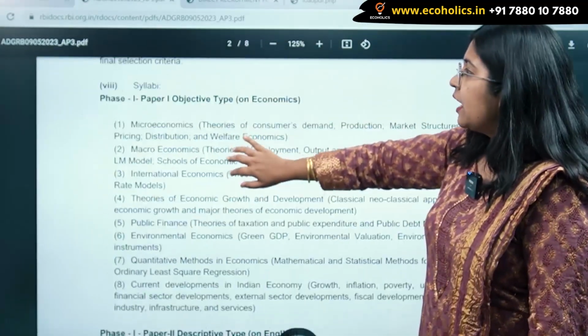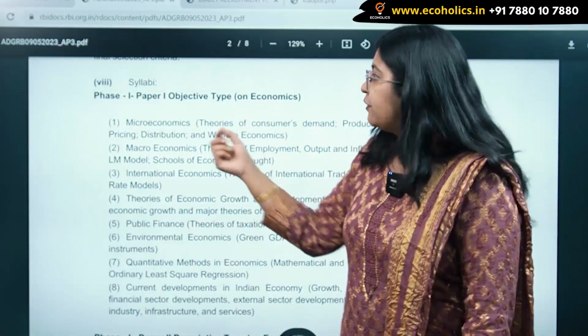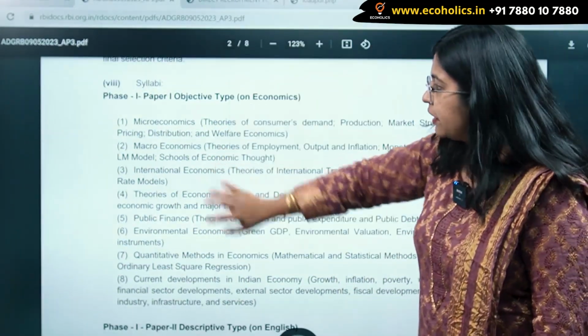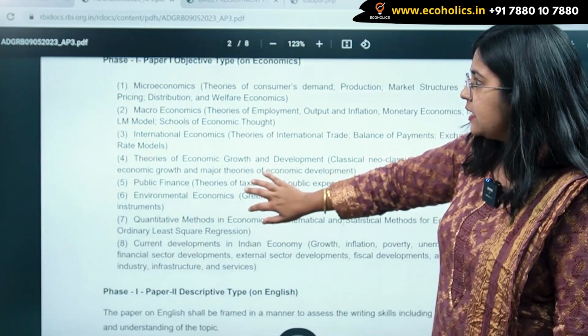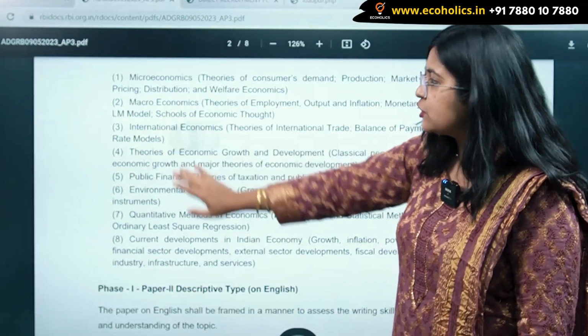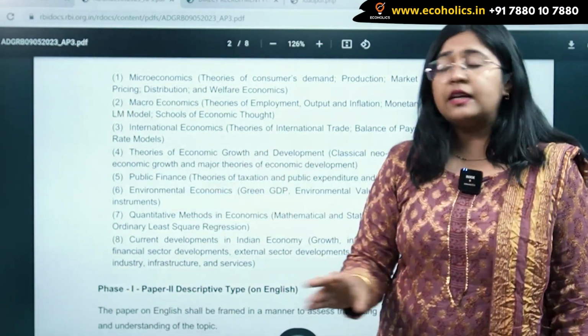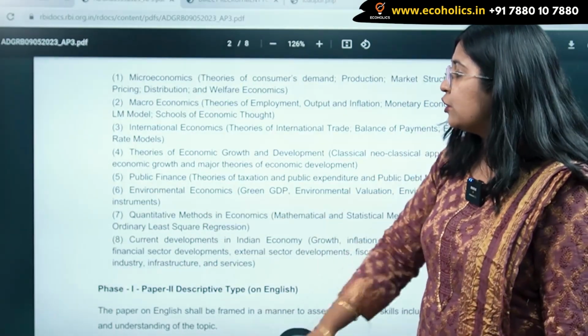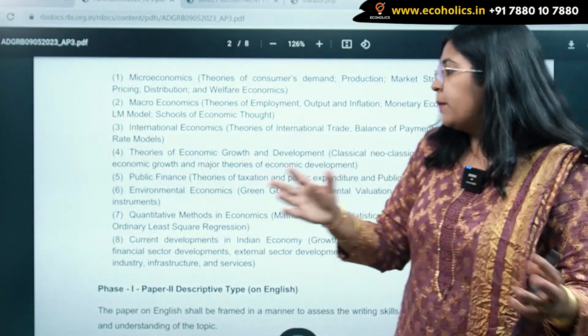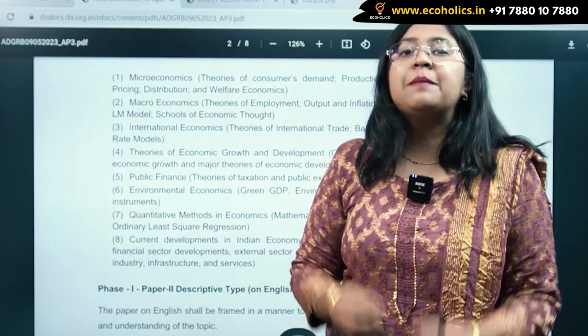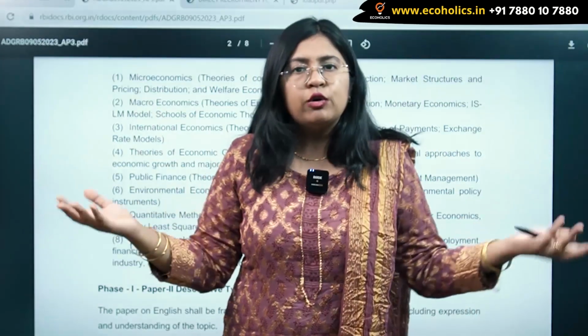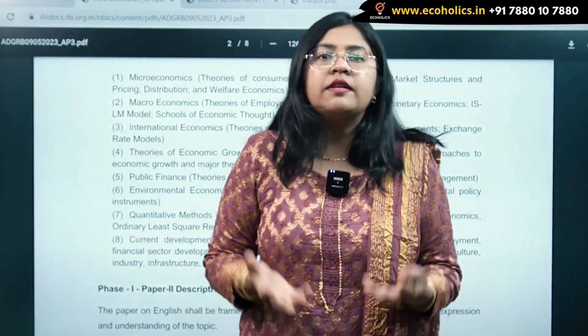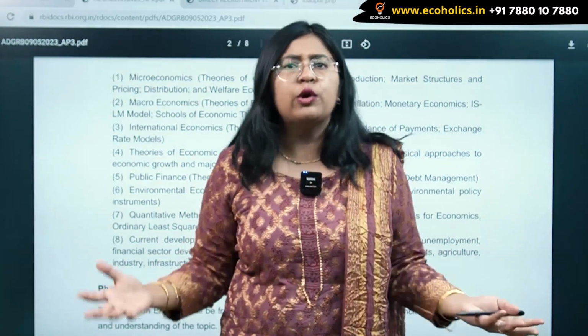Now syllabus for paper 1 objective type economics they have given already. Okay, this is the syllabus: micro, macro, international economics, theory of economic growth and development, public finance, environmental economics, quantitative methods in economics and current developments in Indian economy. Meaning कि सारे ही modules जो usually एक economics का aspirant एक student पढ़ता है वो सारे modules हैं.